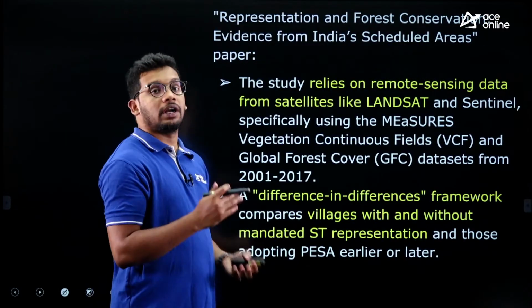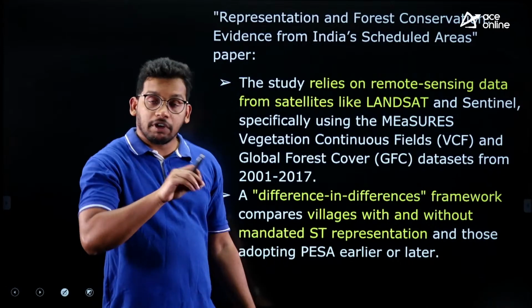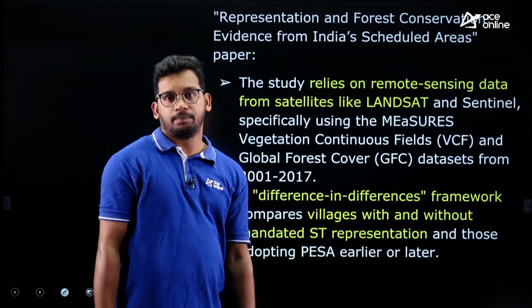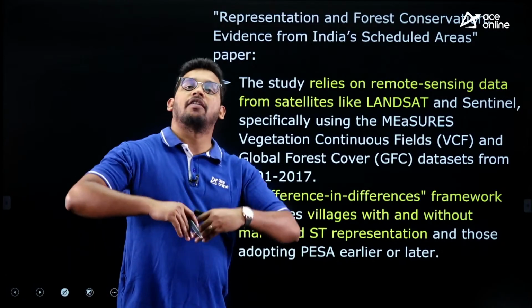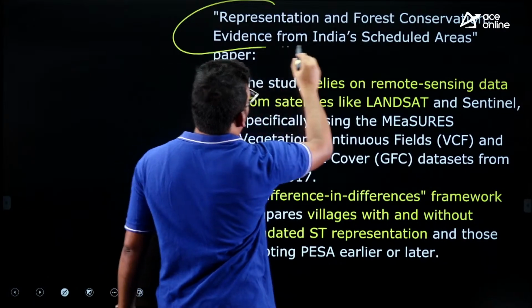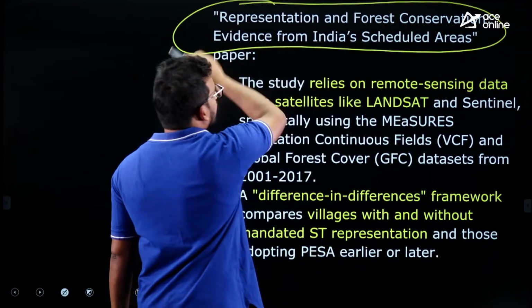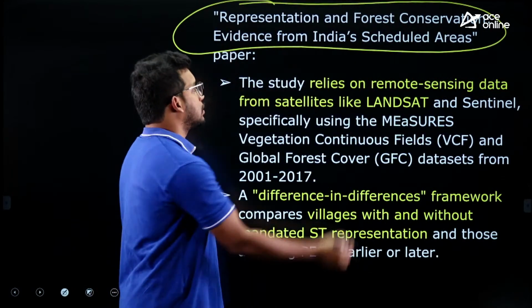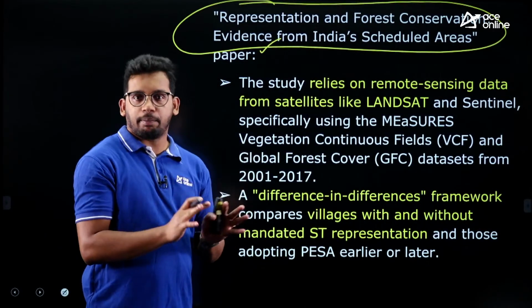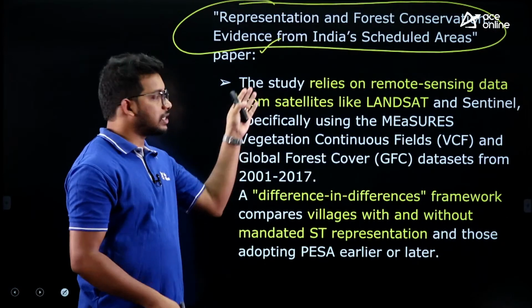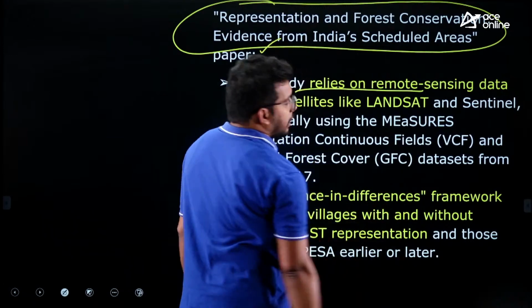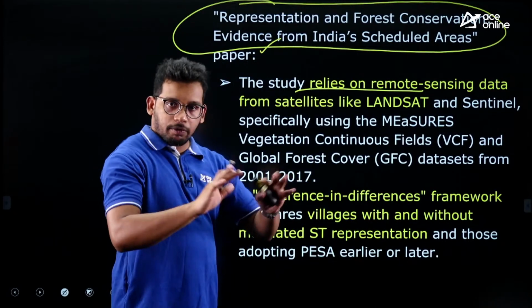Now coming back to the context. What we have discussed in the context is that wherever the PESA Act was implemented, there the forest cover has increased, right? This was discussed by the paper Representation and Forest Conservation: Evidence from India's Scheduled Areas. This is a single study paper that was published, and then that paper was discussed in The Hindu, right? It says that they have collected the data using remote sensing.